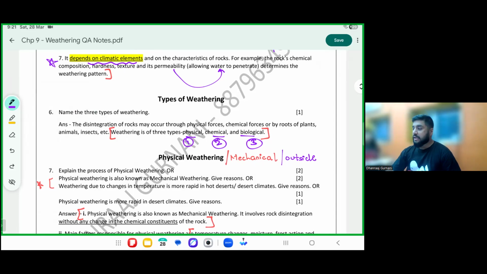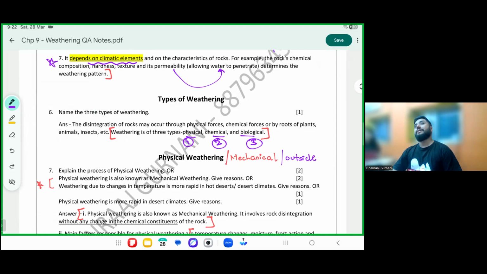This weathering may result in what? What is the meaning of weathering? Breakdown. So Kabir will break down from the inside. That will change from a chemical point of view. Inside is chemical, outside is physical. So Kabir, if you get hurt, you will get hurt from outside. Kabir is a strong part.